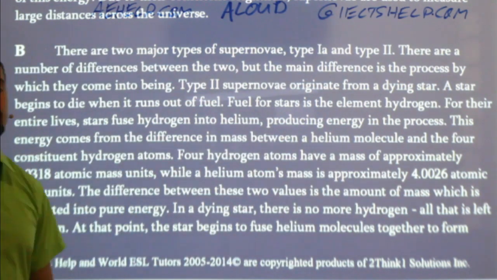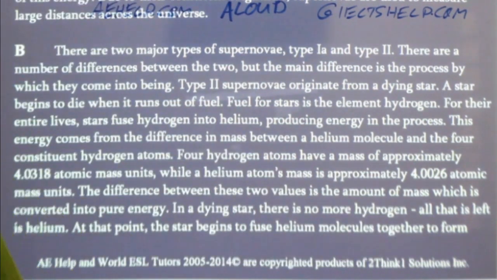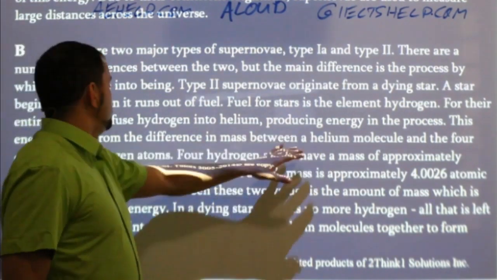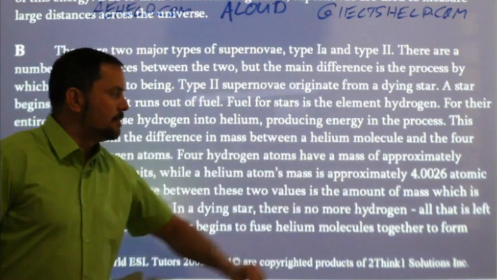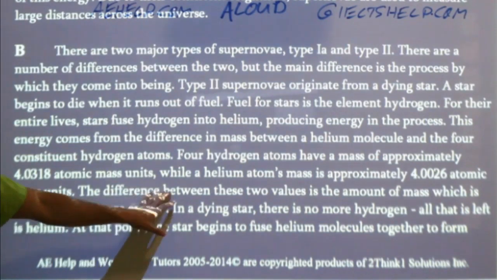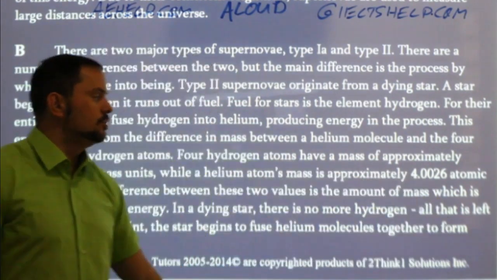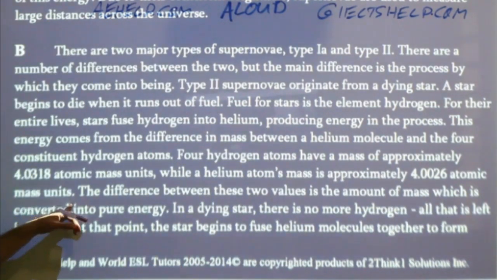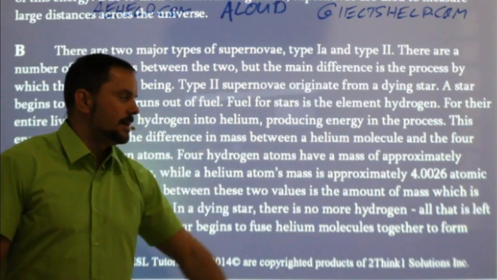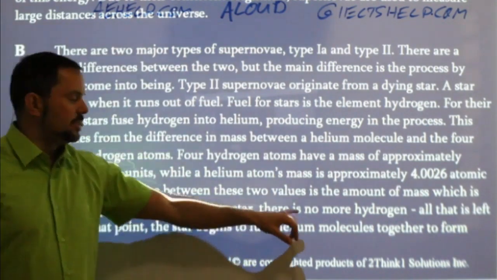Now here you're thinking, oh, that's tough. I'm trying to learn about chemistry in English. Don't panic, okay? Just read and understand as much as you can, okay? 4 hydrogen atoms have a mass of approximately 4.0318 atomic mass units, while a helium atom's mass is approximately 4.0026 atomic mass units. The difference between these two values is the amount of mass which is converted into pure energy. In a dying star, there is no more hydrogen.